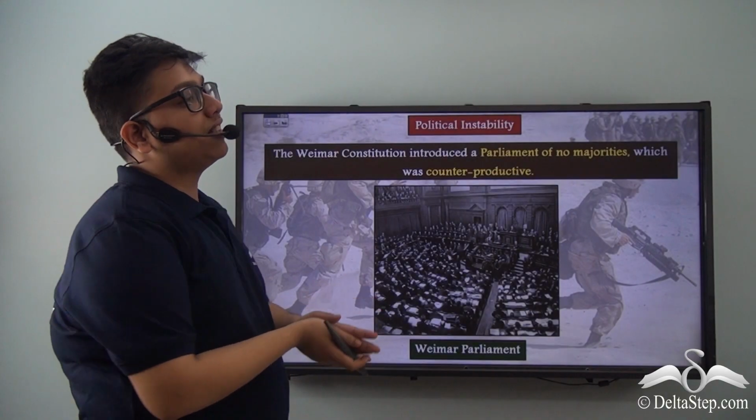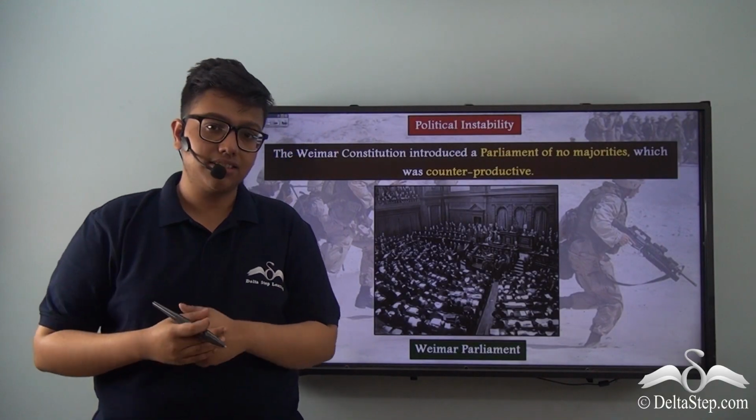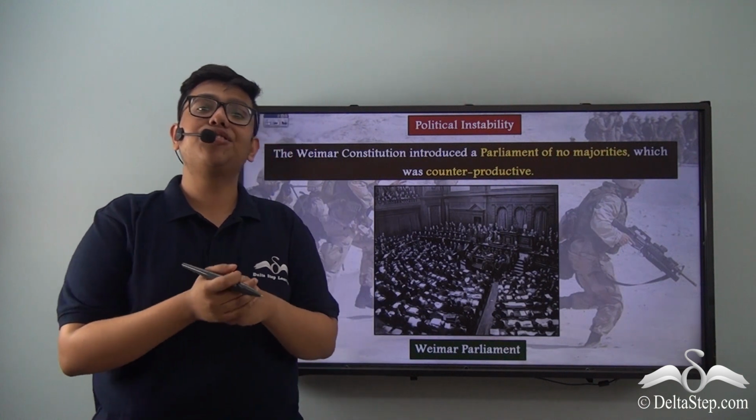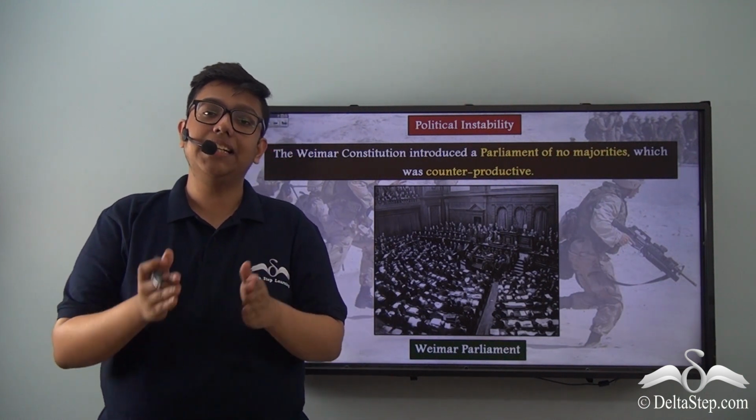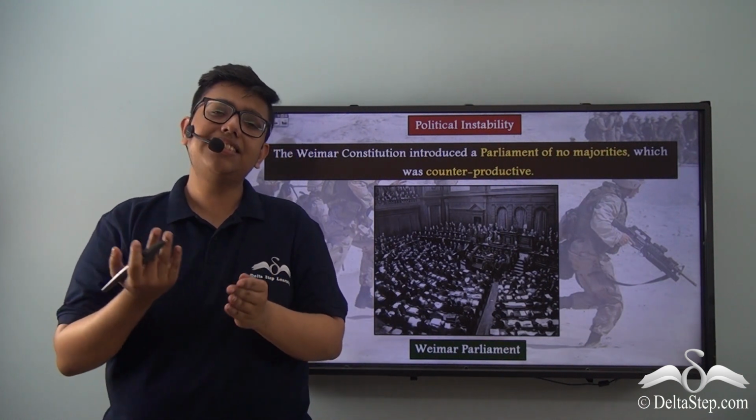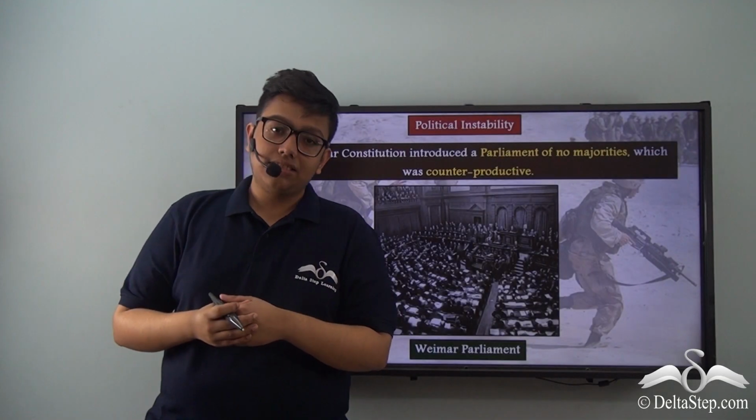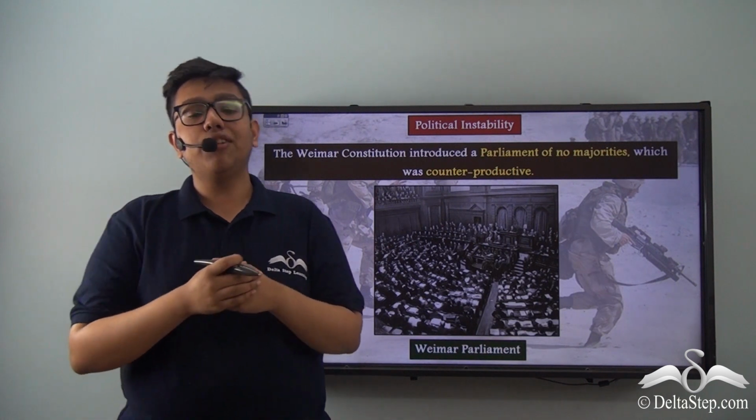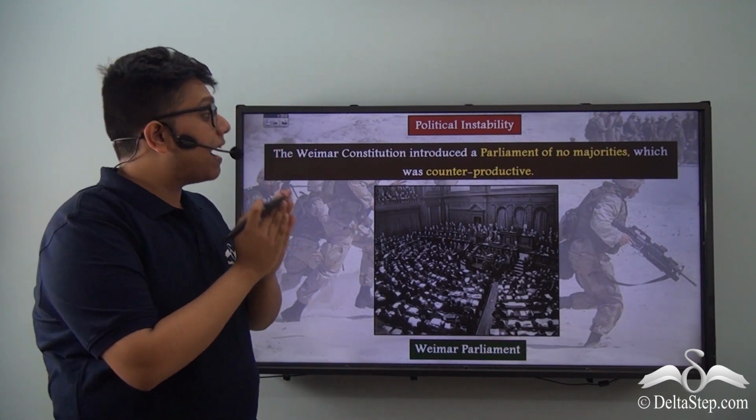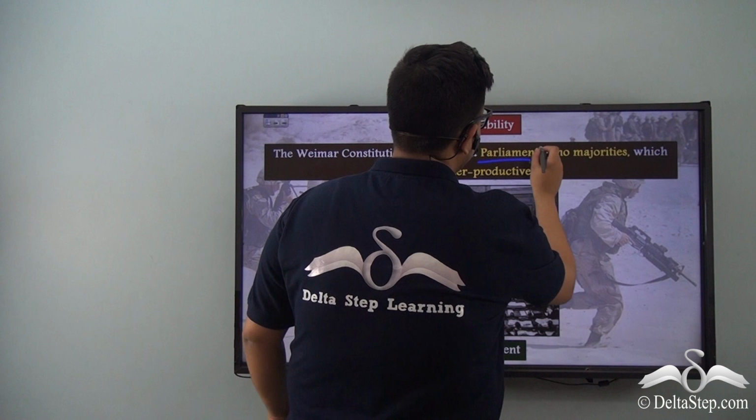Now, this is not to say that the Weimar Republic was flawless. The Republic could have made enough strides to bridge the gap between themselves and the people, but instead their actions and policies did otherwise. The Weimar Constitution, which came up after the First World War, introduced a parliamentary system in Germany.